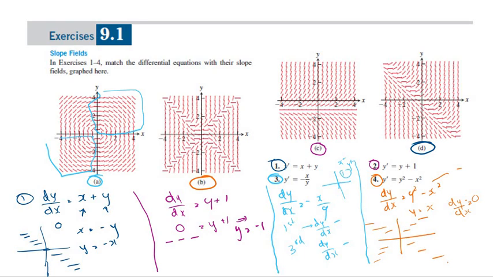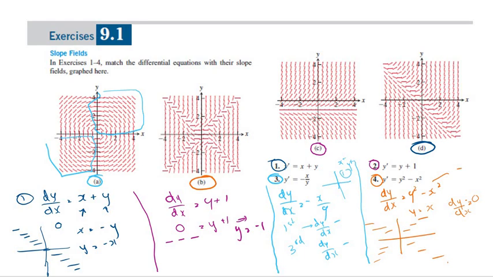So dy over dx, the slope, is equal to x plus y. So when x is equal to minus y, dy over dx is equal to 0. This is the only time, when y is positive and x is negative, or x is positive and y is negative.